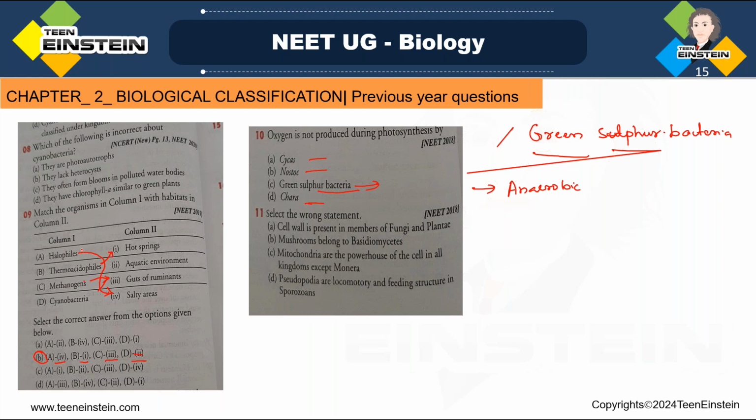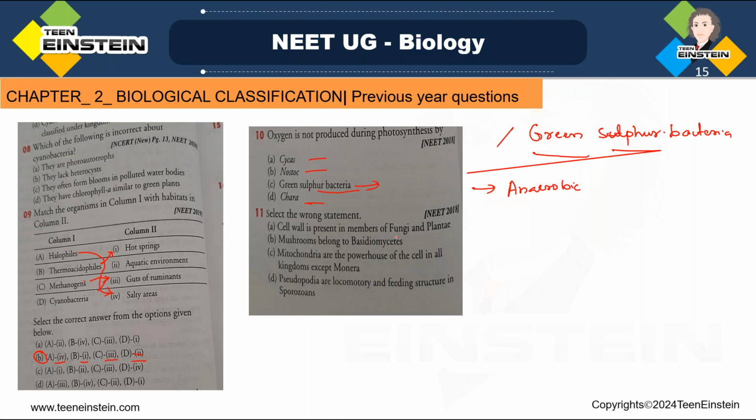So here in the next question, you can see, select the wrong statement. First you should read all the statements, and you should know about all the kingdoms to find out the wrong statement about a particular kingdom. See here, the first option is, cell wall is present in members of fungi and plantae. In plantae, plant cells have a cell wall, right? But if you're confused about the fungi, what will you do?